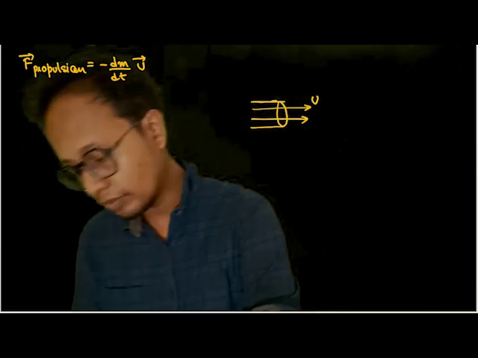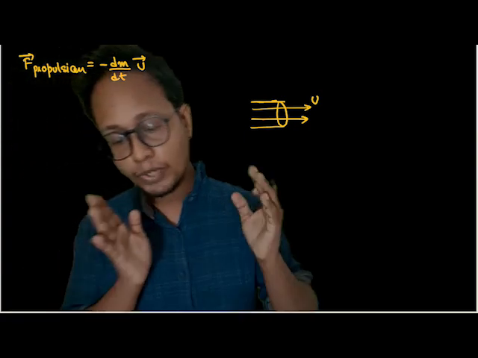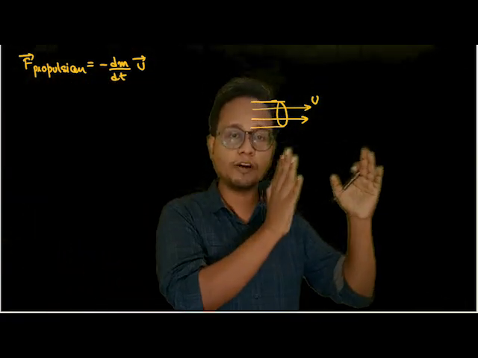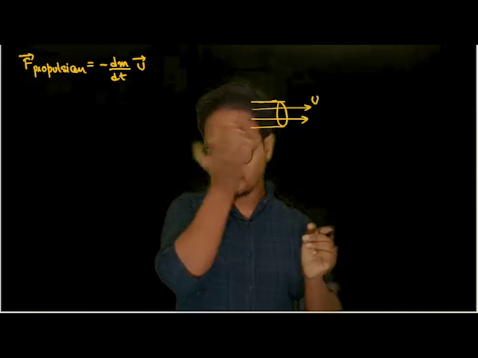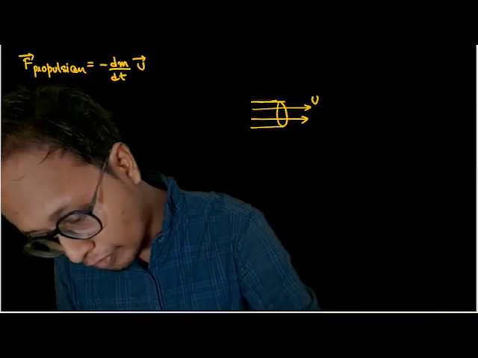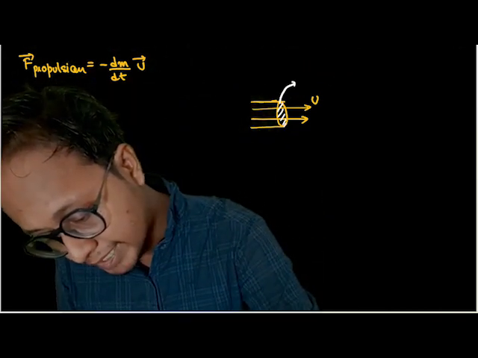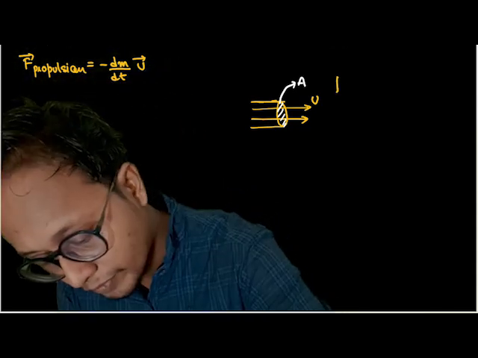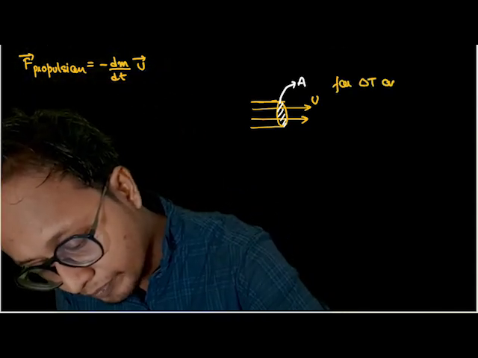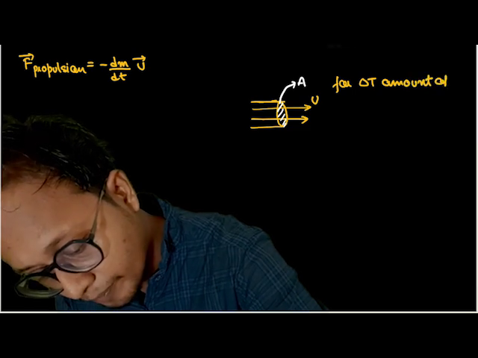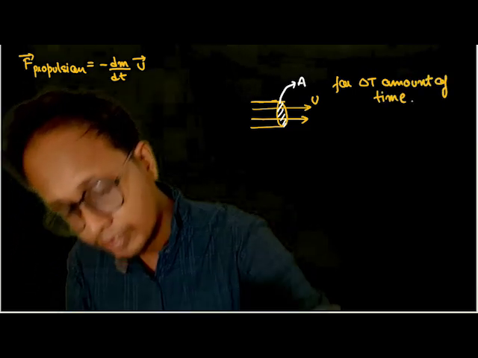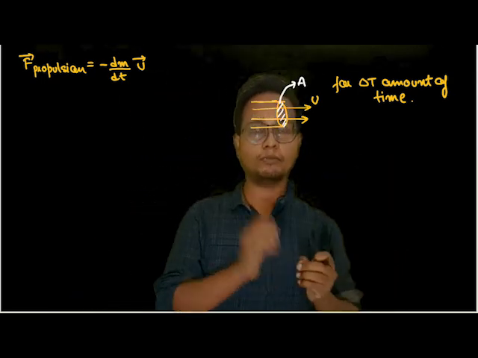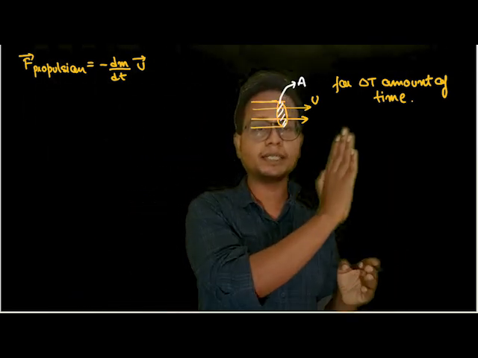So what I'm trying to say out here is, how do I determine this dm by dt, or mass flow rate, from the area of the nozzle and velocity of the gases? See, suppose the area of the nozzle or area of the pipe was given as a, and suppose I'm calculating for delta t amount of time. For delta t amount of time, what happens? How much volume of the gases was ejected? See, u into delta t.